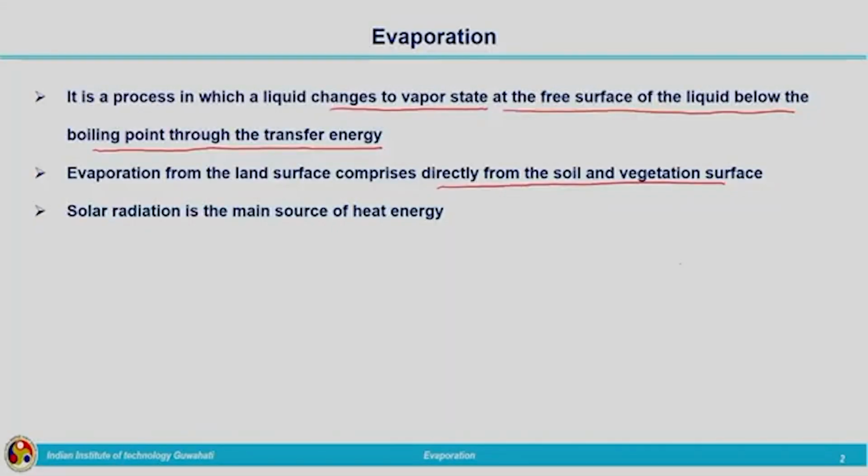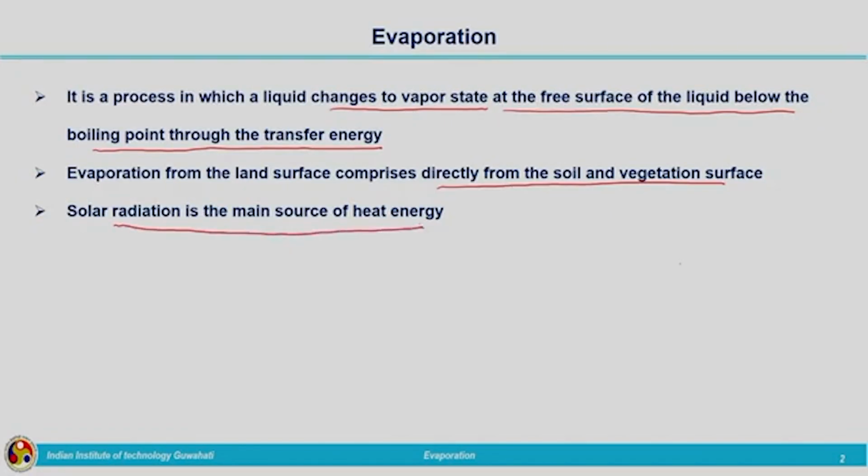Beyond a threshold level of this energy, these water molecules will escape from the surface tension forces. At that time these water molecules will be converted to water vapor. Then it will be moving towards the air above the free surface. So, the main reason is the solar radiation.